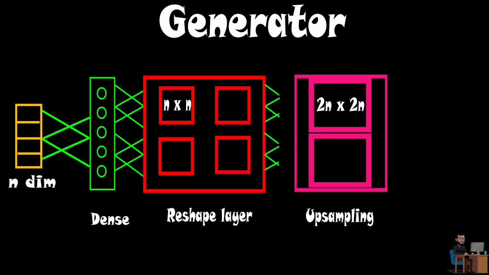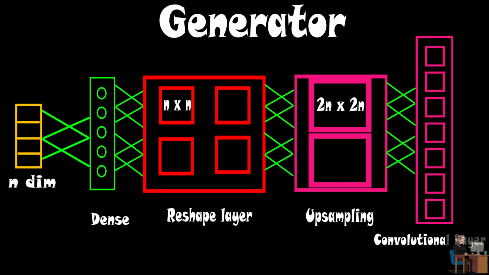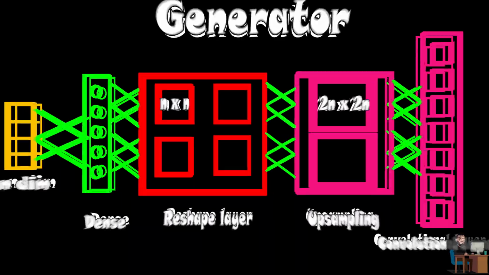Now we feed it into an upsampling layer, which is also called an unpooling layer, which is the opposite of a pooling layer. And the output of this layer will feed into a deconvolutional layer, which is the opposite of a convolutional layer. We will keep repeating this with layers until we get our final matrix, which is an original image.